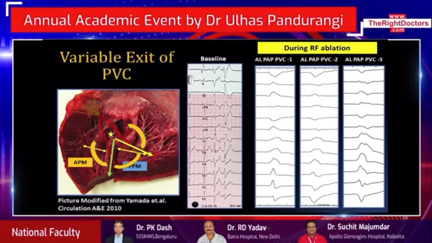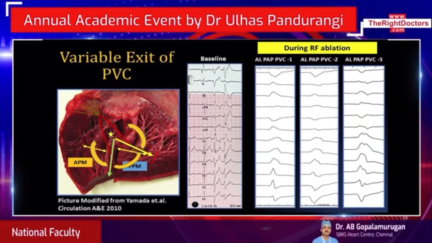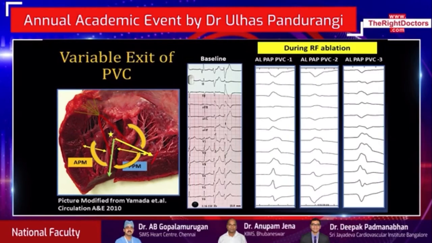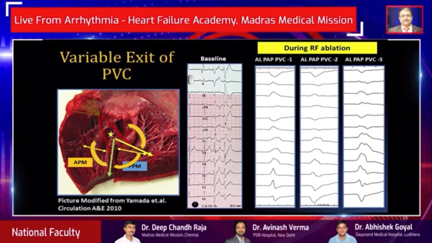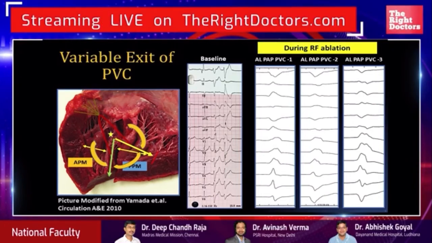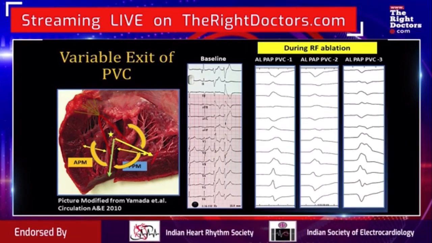One of the distinct electrocardiographic findings in papillary muscle PVCs is that these PVCs often have multiple QRS morphologies with a subtle but distinguishable difference, seen either spontaneously or after an initial ablation lesion. This could be because of a single origin with preferential conduction or variable exits.